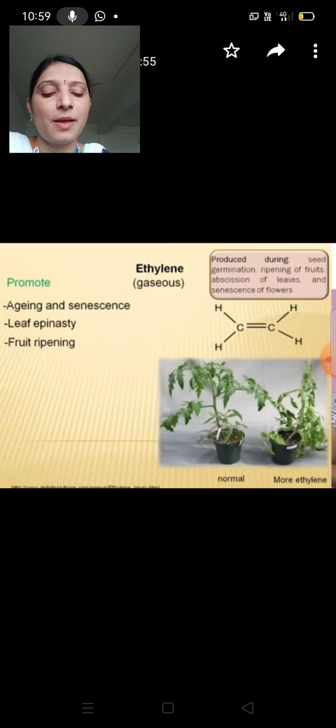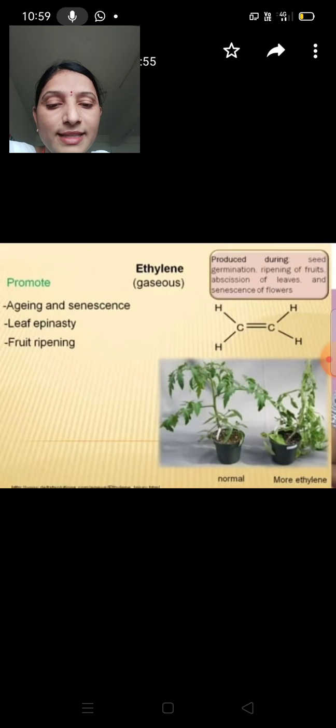It causes leaf epinasty. They also promote fruit ripening. See this picture. In this picture, there are two tomato plants. The one on the right side is exposed to ethylene. After some time, the leaves show epinasty, or drooping of leaves.